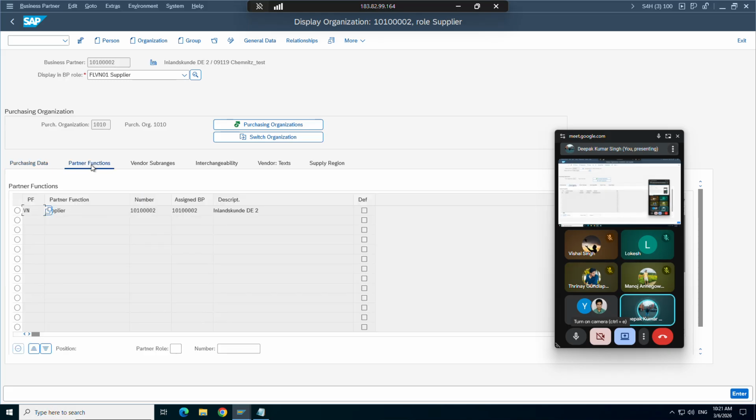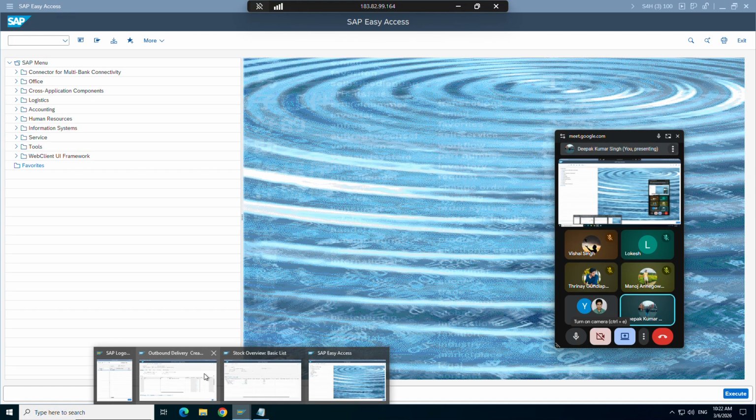But just for understanding, sometimes in interviews people ask: if the same business partner is working as a customer as well as a vendor, what will we do in SAP? You need to say we will create one business partner and extend both the roles, the customer role as well as the supplier role. Okay, let's go back to our screen again.